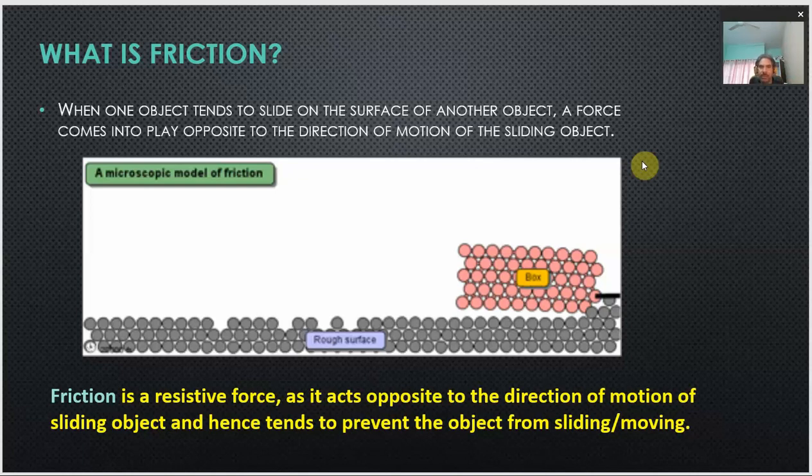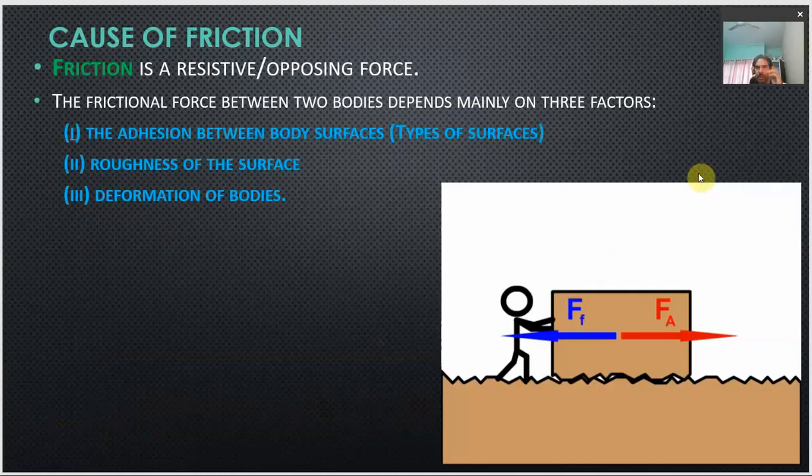Now, how does this force of friction come into action and what is its cause? As you can see, a person is trying to slide a box over the surface of another object. These surfaces appear quite smooth to our naked eyes, but they are not actually smooth at the microscopic level. So this force of friction prohibits, or opposes, or prevents the motion of the object, in this case whenever a person tries to slide this box over the surface of another object.